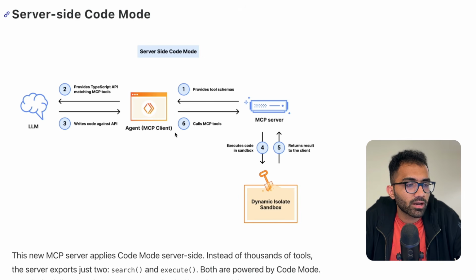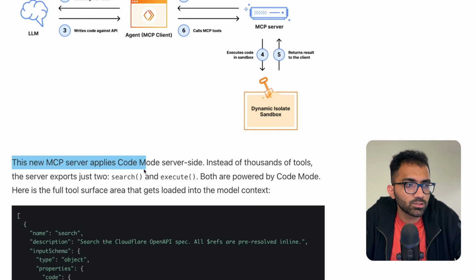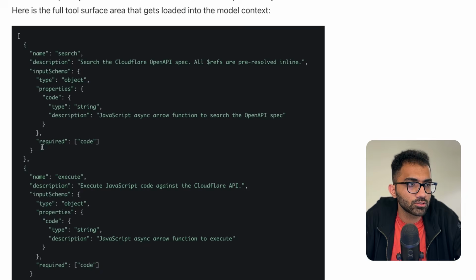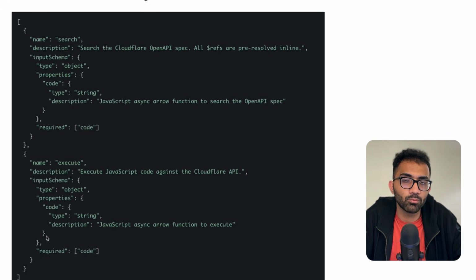So they have given us a little bit of architecture here on how the server side of code mode looks like. What they're saying is that this new MCP server applies code mode on the server side. Instead of thousands of tools, the server exports just 2, search and execute. Both are powered by code mode. Here is the full tool surface area that gets loaded into the model context. So they specify these 2 tools inside the system prompt of the model, right? That is how you pass the available tools. And they're giving the search tool, which says search the Cloudflare OpenAPI spec. All references are pre-resolved inline. They give it an input schema with the type of string and a description of JavaScript async arrow function to search the OpenAPI spec.